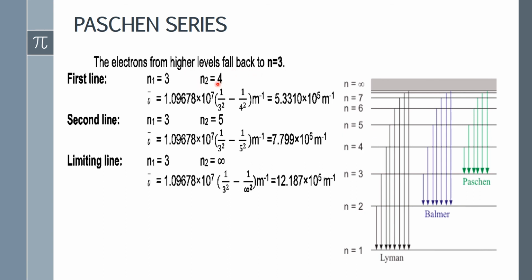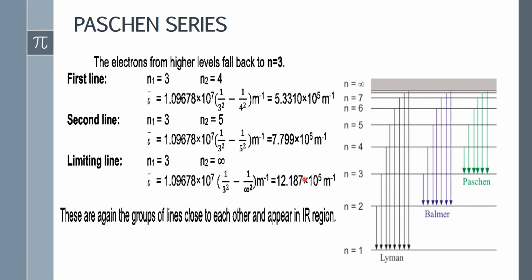So the n1 value will be 3, and the n2 value will be any higher energy level. We can calculate the wave number for each line in the same way, and again we can see that these values are very close to each other, they appear in the form of a group of lines, and these lines appear in the infrared region.